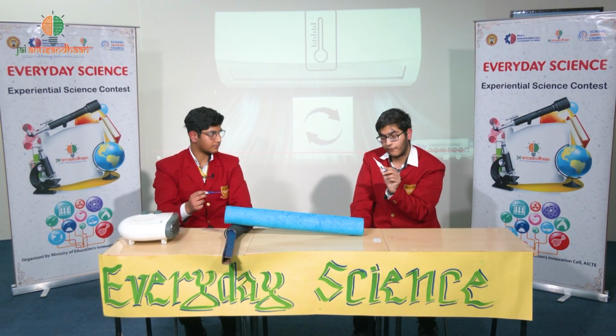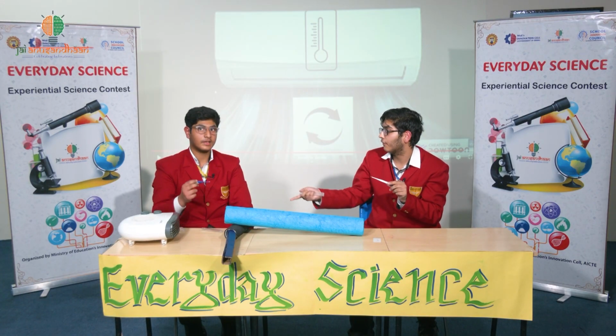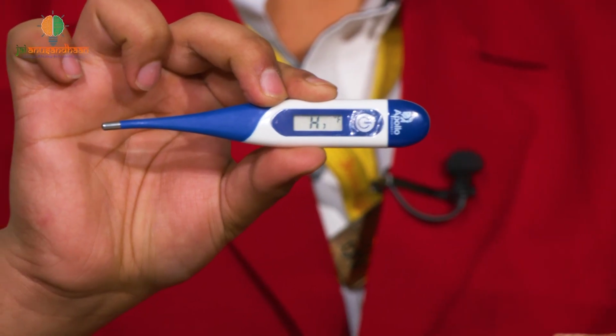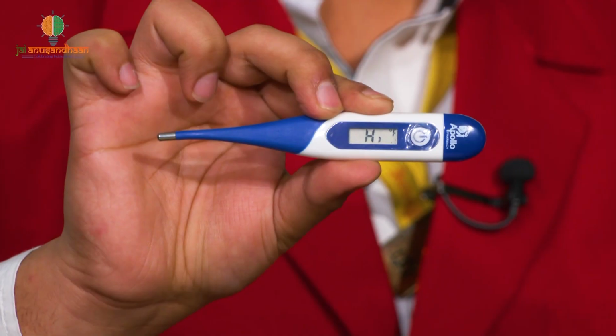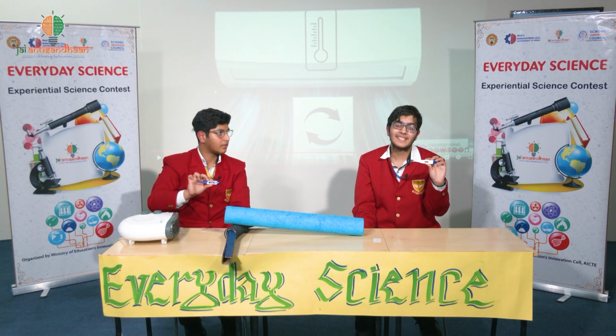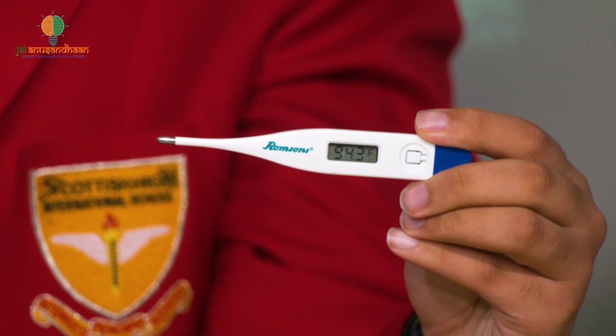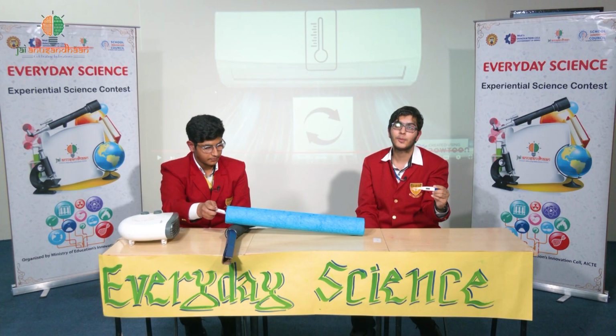Alright, I think that's enough of a demonstration to check how much it's getting. So, Anjana is getting the temperature of? High. The temperature, as you can see, is coming out to be high. That means the heat flow is so much that the thermometer was not able to calculate it. On my side, the temperature is 94.3 degrees Fahrenheit, which is much lower than what would be shown on Anjana's side.